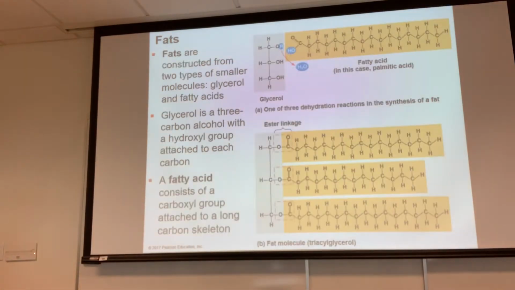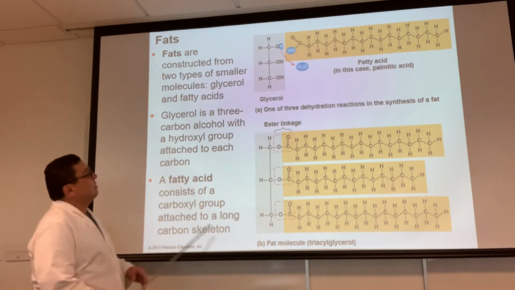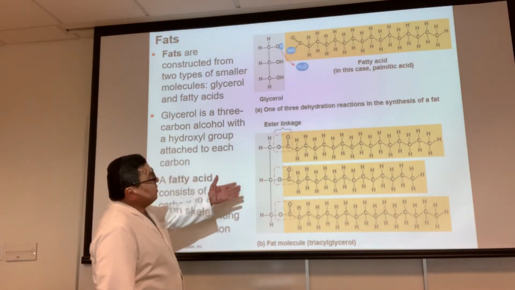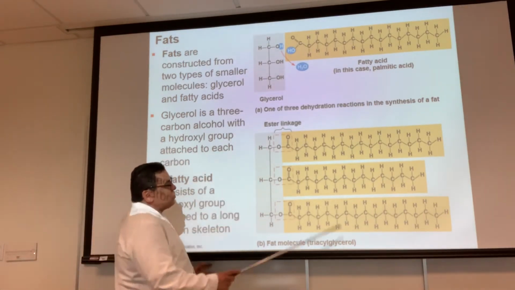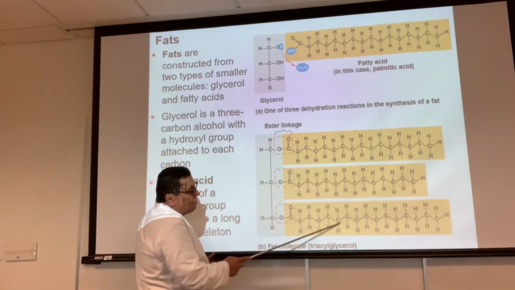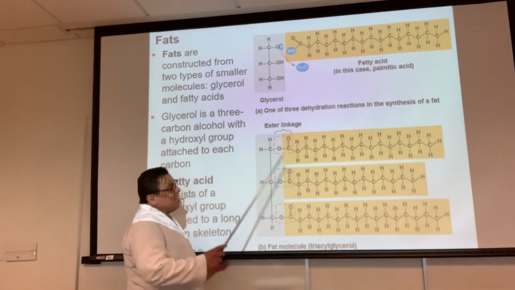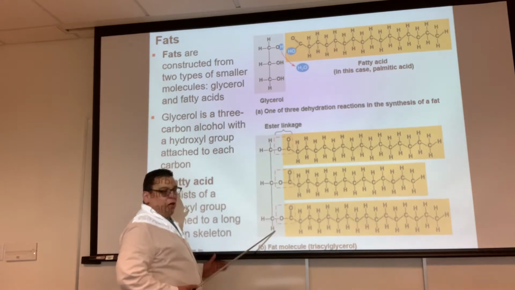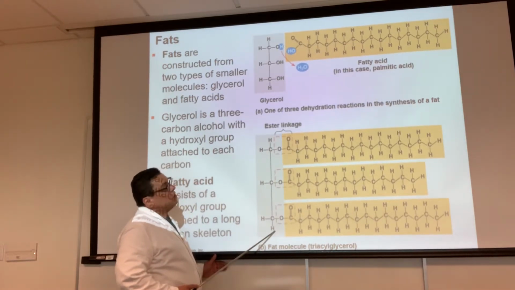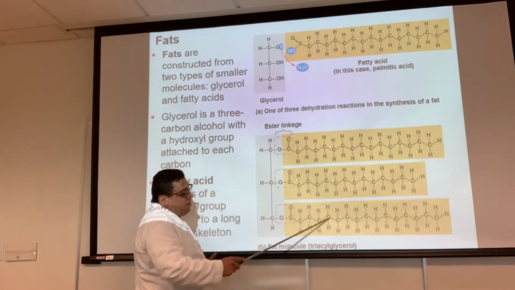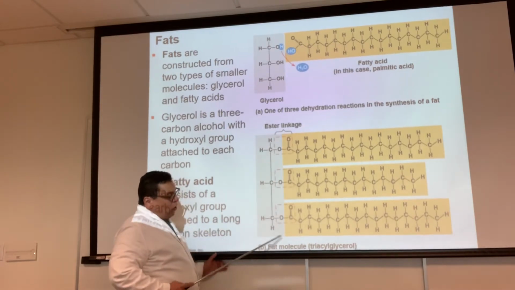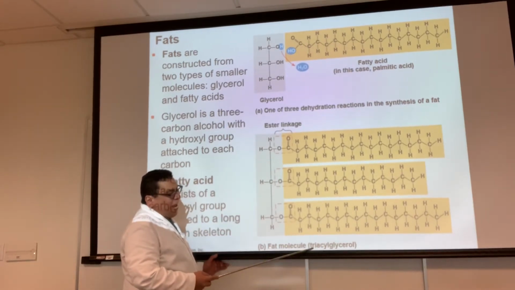So this is an example of a lipid. The fat, it's called a triglyceride. Watch this, tri means 3 fatty acids attached to a glycerol, which is an alcohol. That's why it's called a triglyceride. Or it can also be called triacylglycerol.